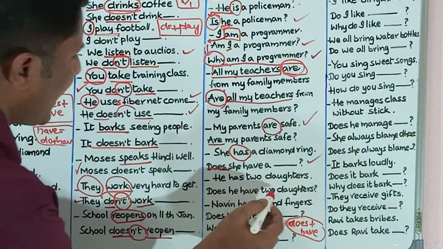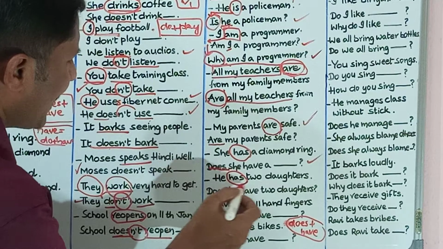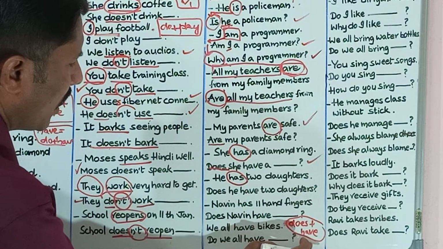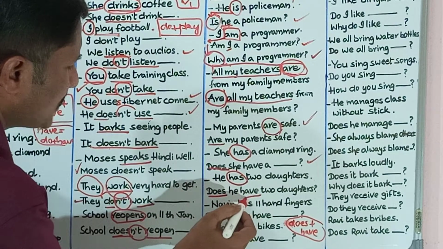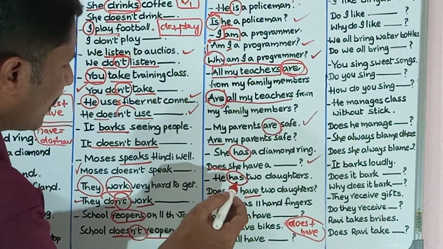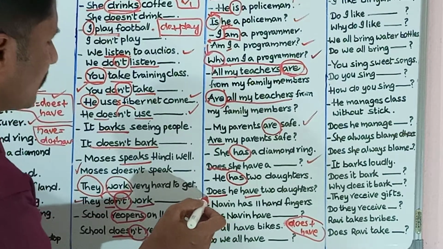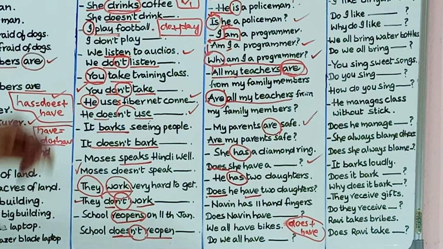Next one, he has 2 daughters. Has is the verb here. So does plus have, that is has. Then does plus have is equal to has. Then take this does to the beginning of the sentence. Then it will become a question: does he have 2 daughters? That will be the question.